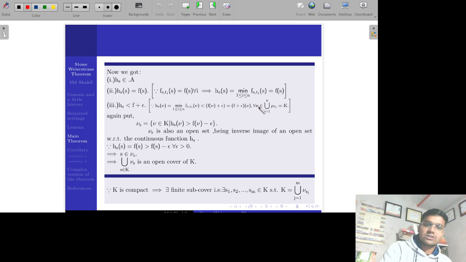So we got that h of s is an element of A, and the value of h_s at s is f of s itself.